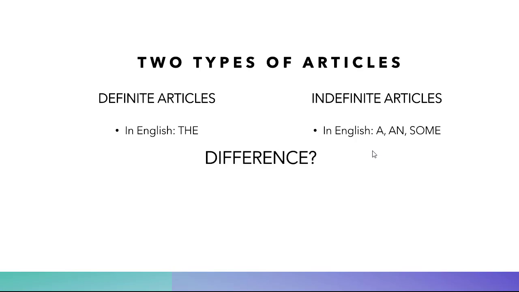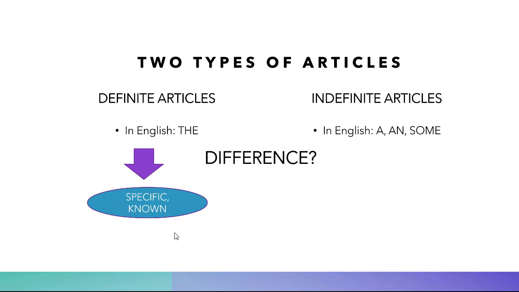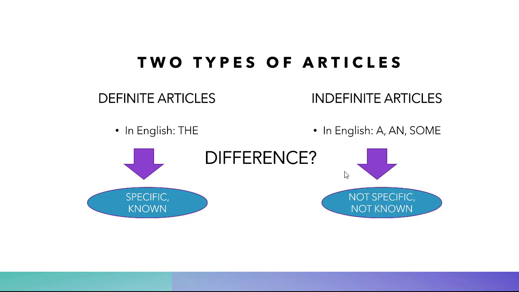So what's the difference first? What's the difference between a definite article and an indefinite article? What's the difference between "the" and "a"? Maybe you already know, but I'll tell you in a second. The definite article is more specific. It's known by the person who's talking, usually, or the person who's listening. And the indefinite articles are not specific. They're not known. Like I said, you'll understand with this example.